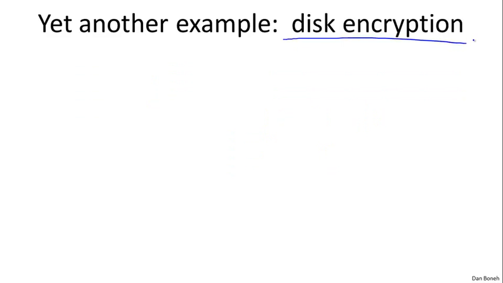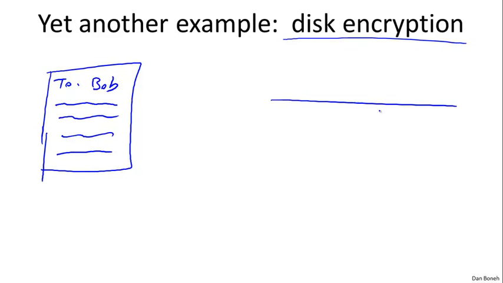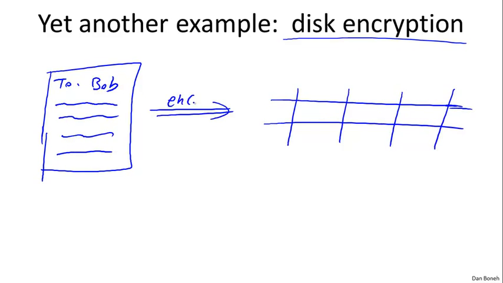And the last example I want to give is in the context of disk encryption. So imagine we have a certain file, and maybe the file begins with the words "to Bob," and then the contents of the file follows. When this is stored on disk, the file is going to get broken into blocks, and when we actually store this on disk, things will be encrypted. So maybe "to Bob" will go into the first block, and then the rest of the content will go into the remaining blocks. But of course, this is all encrypted, so I'll use these lines here to denote the fact that this is encrypted, and an attacker looking at the disk has no idea what the contents of the message is.